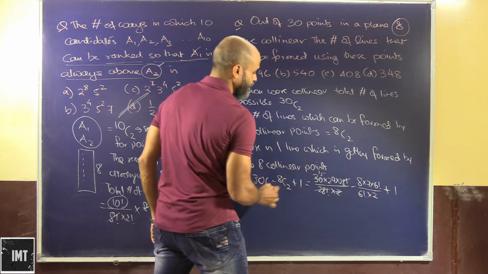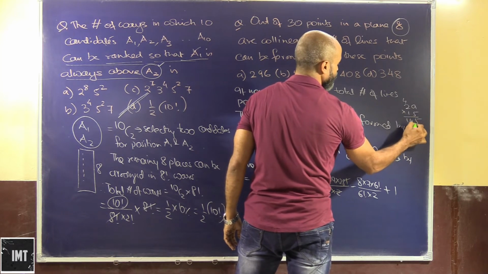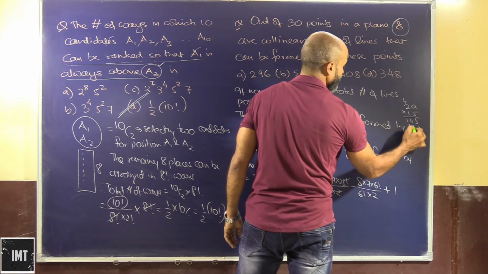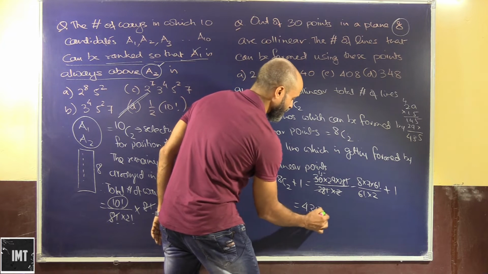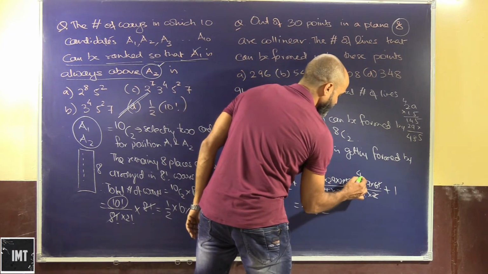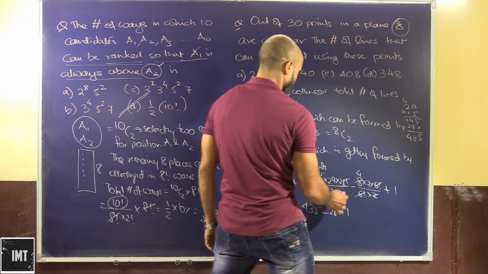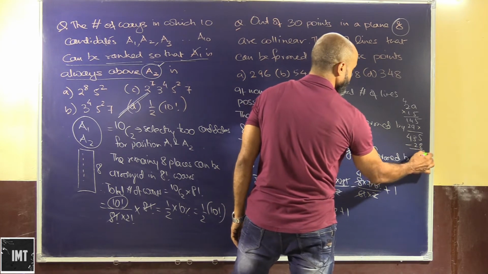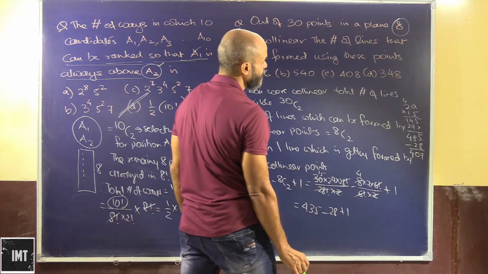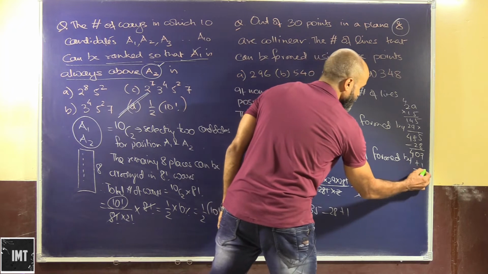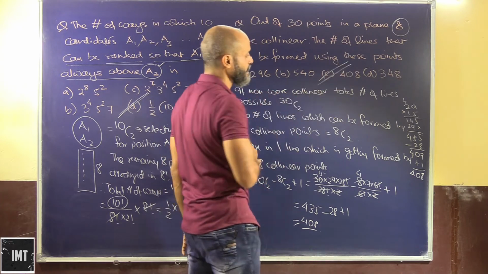28 goes into 2 as 14, so 29 into 15, that will be 435. Minus 8 into 7 by 2, 4 sevens are 28, minus 28, plus 1. So 435 minus 28 will be 407, and 407 plus 1, that's going to be 408. So this is going to be 408. This will be the option.